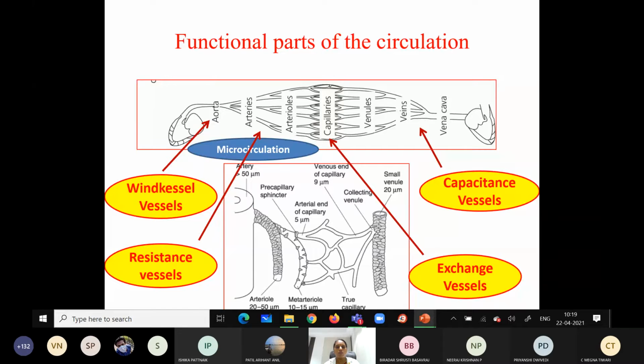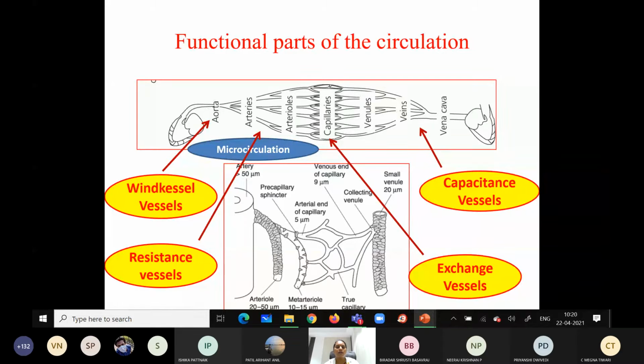During the viva the examiners can ask, and for 3 marks also these questions can come: define Windkessel vessels, resistance vessels, give examples. So just understand the concept of why they are called Windkessel vessels, resistance vessels, exchange vessels, and capacitance vessels. Okay, I hope you understood this component.